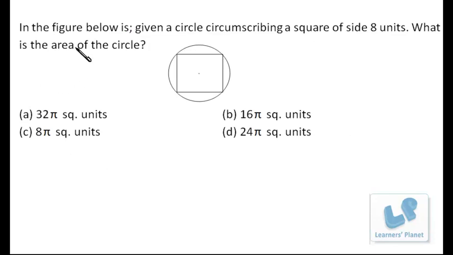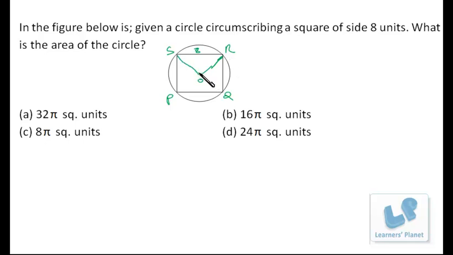Now let's try this problem. In the figure below is given a circle circumscribing a square of side 8 units. What is the area of the circle? Friends, very simple problem. Suppose I assume this square to be PQRS, and this is the center. Now this length is given to us as 8, and suppose this is O, we have to find out OR, that is the radius. So if we join P and R, that will be the diagonal of this square.